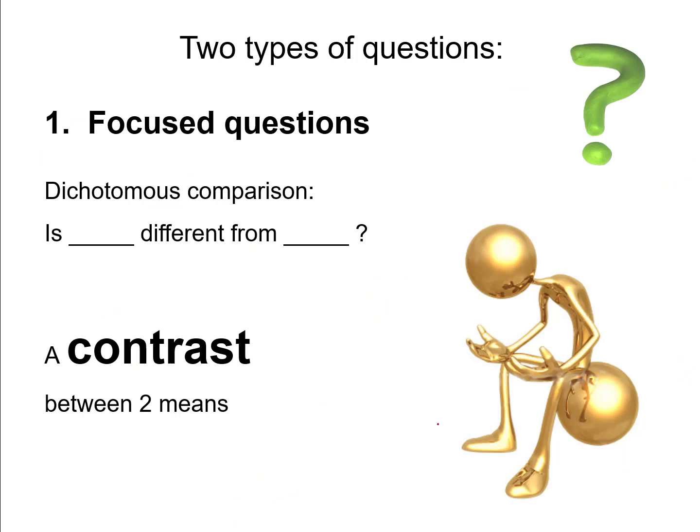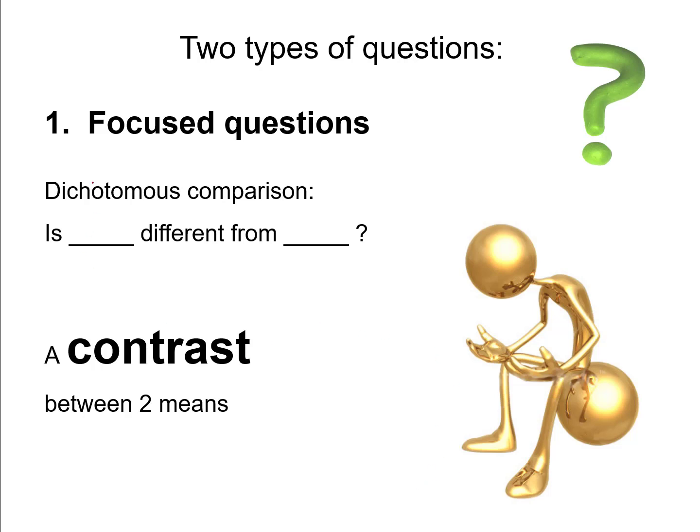So when I make comparisons between more than 2 groups, there's 2 basic types of questions that I can address. One type of question is a focused question, and another type of question is an omnibus question. We've talked about the difference between focused and omnibus questions before. Recall that a focused question is a question you can address with two hands. It's looking at a relationship between two variables or a comparison between two groups.